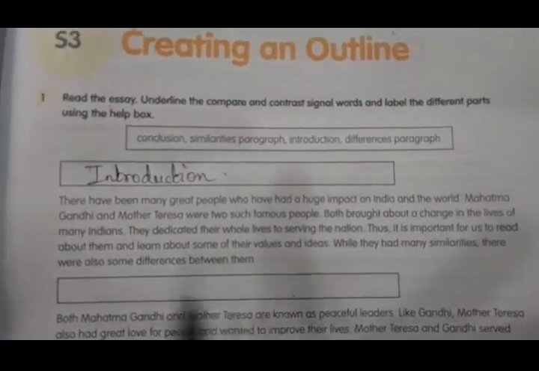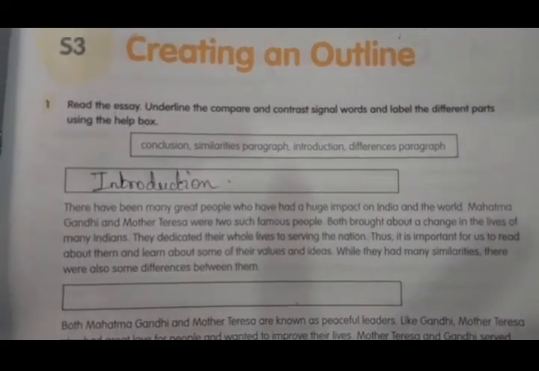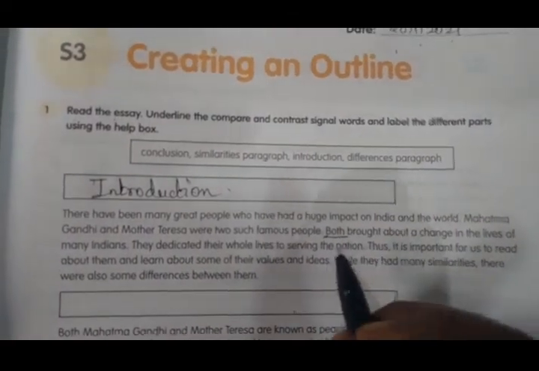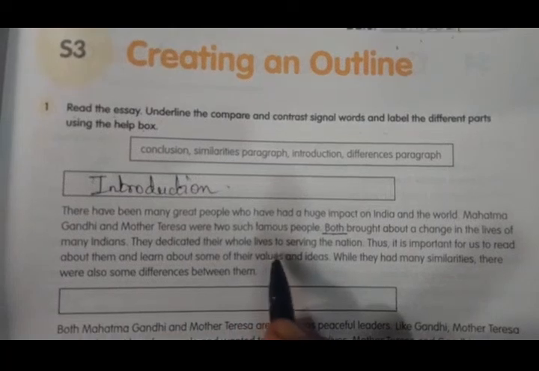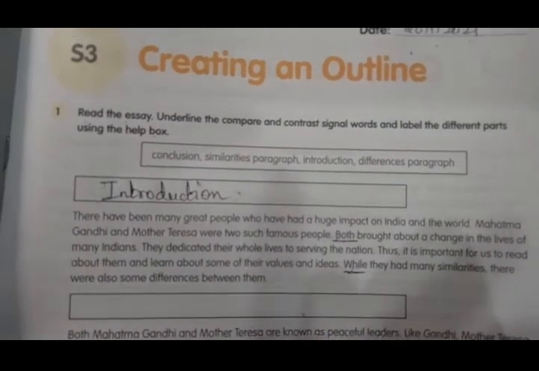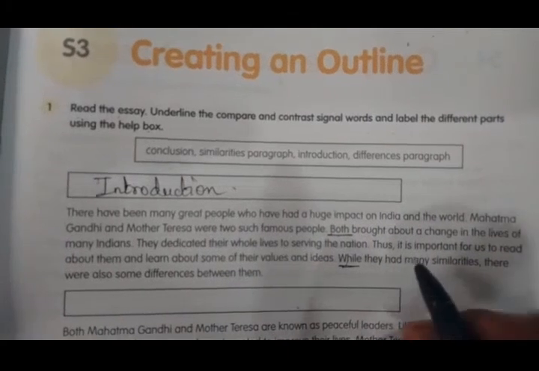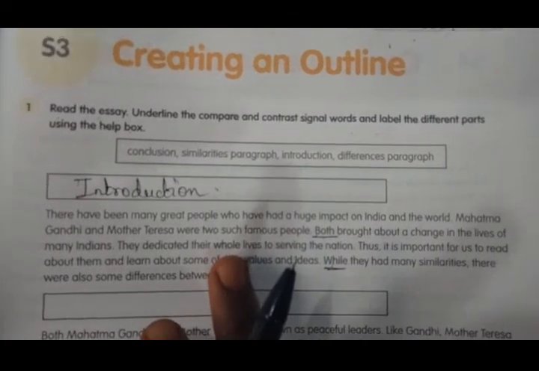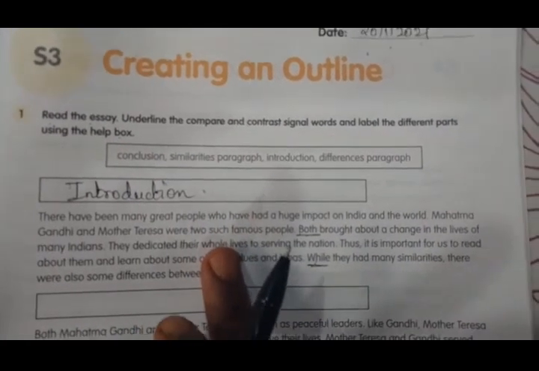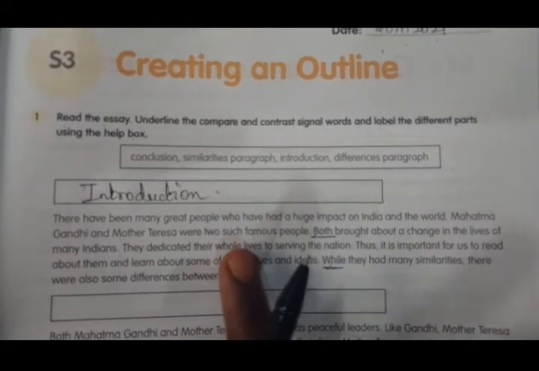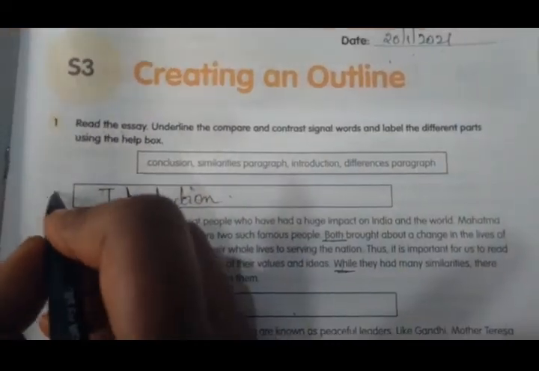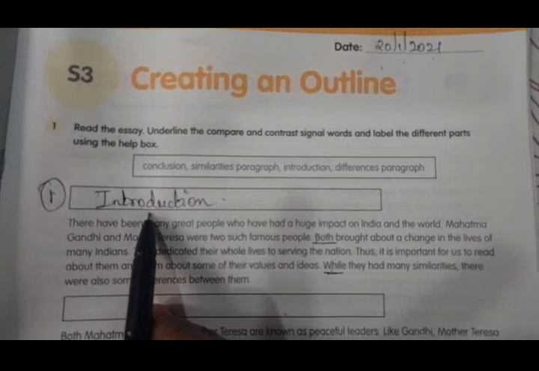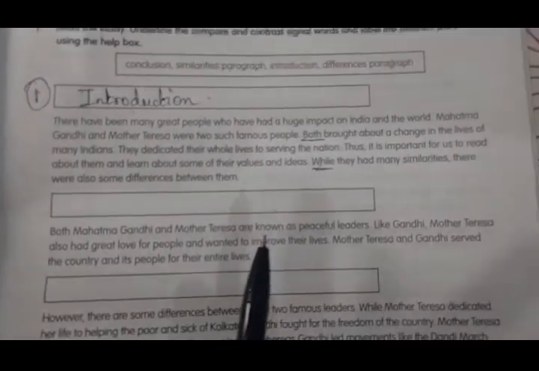Now in this paragraph, did you find any signal words? One is both, and the other one is while. These are the two signal words they have used in the introduction paragraph. And this essay tells about Mother Teresa and Mahatma Gandhi. By reading the introduction paragraph, you have understood. So always in paragraph 1, introduction will come whenever you are writing an essay. Coming to the second paragraph.